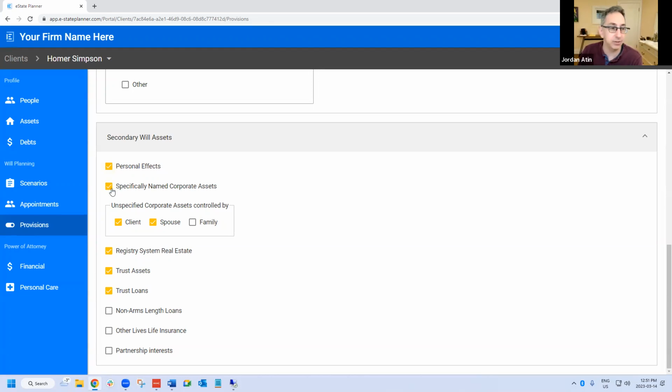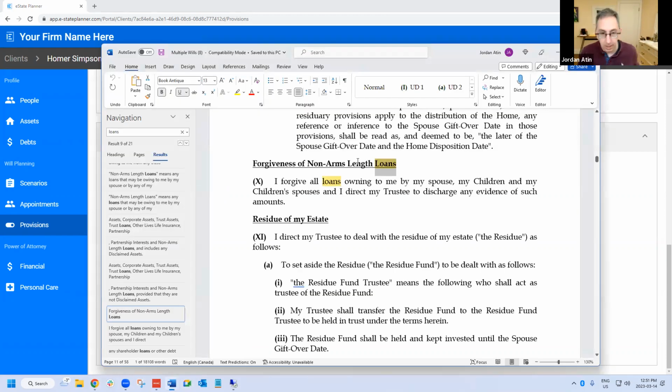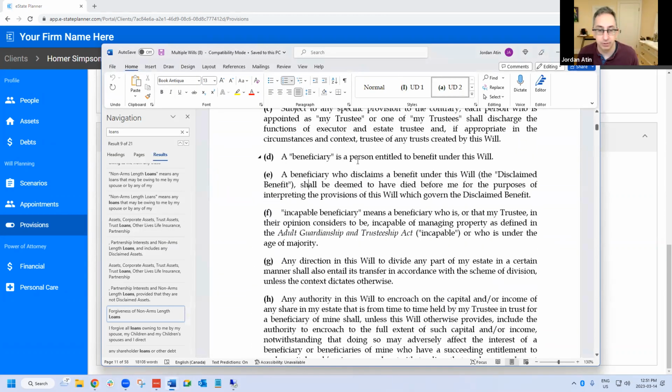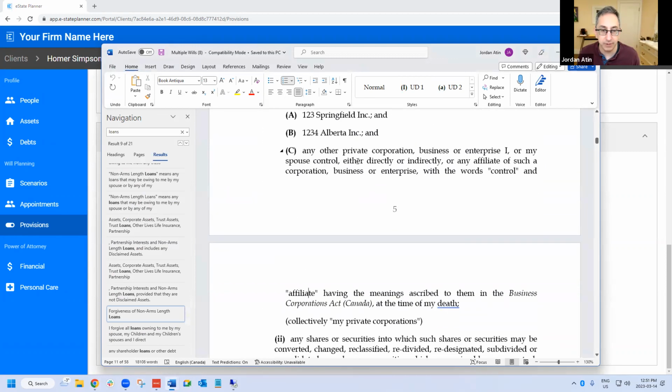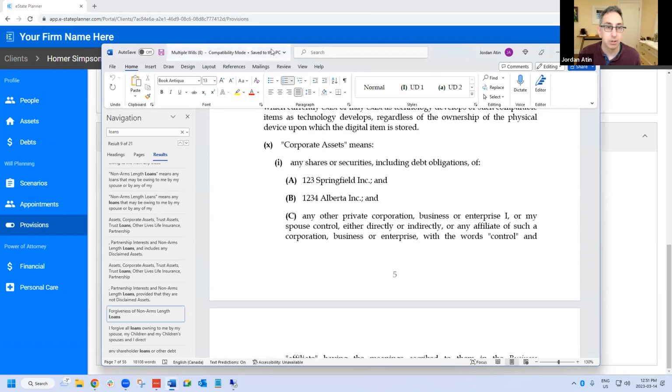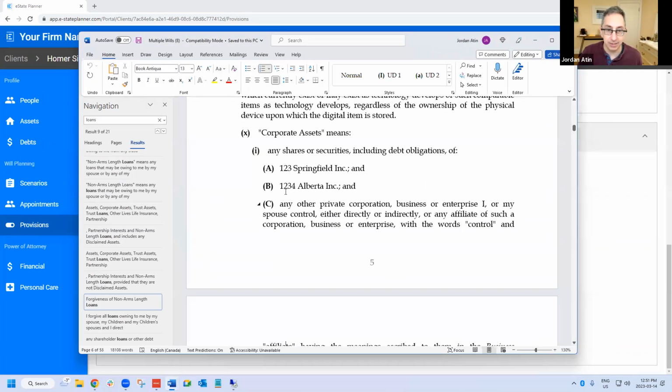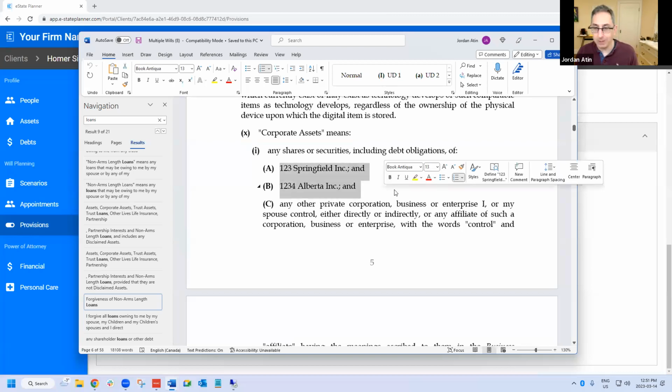You're going to typically exclude specifically named corporate assets, as well as unspecified corporate assets. What do I mean by that? Let me just show you what I'm talking about. Those are the basket clause that covers, so specifically named assets are here. And what that does, in eState, if we include that, is it pulls any private company shares that are owned by either spouse and puts them in the definition of corporate assets.